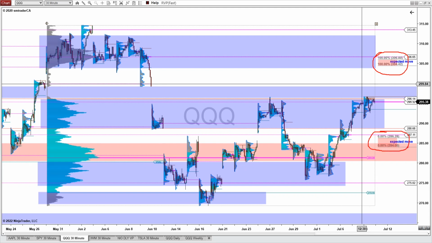And the lower range is somewhere between 286 and 284.